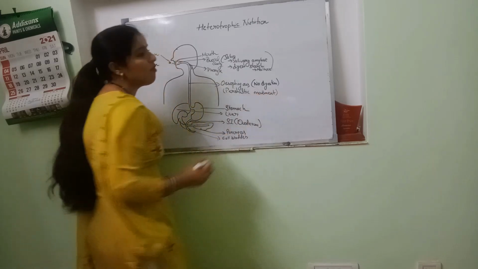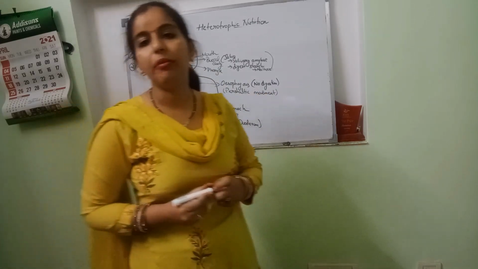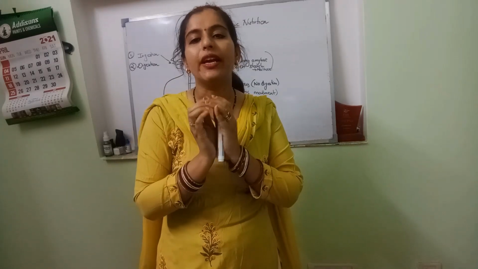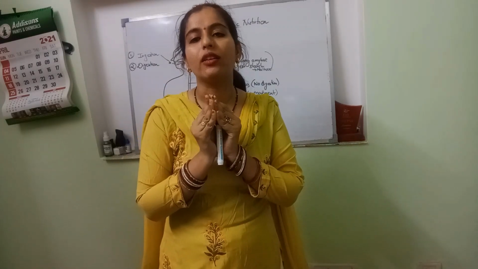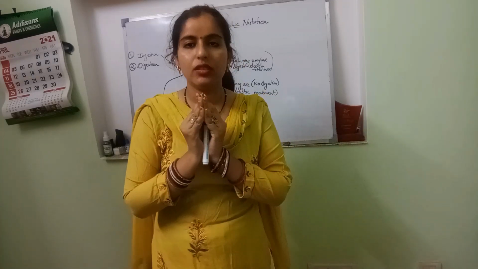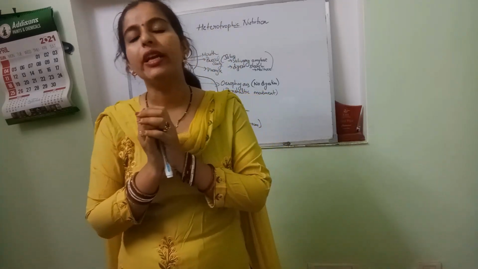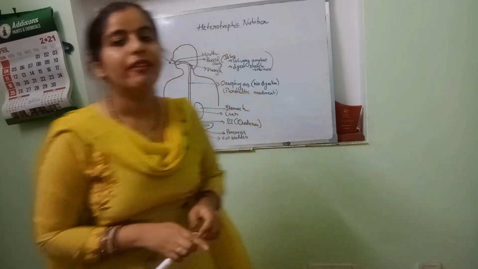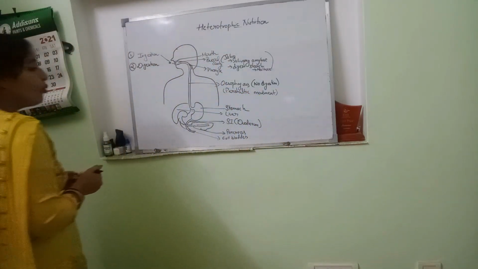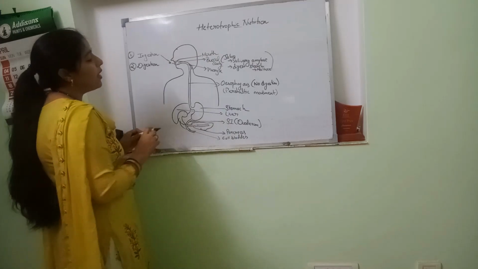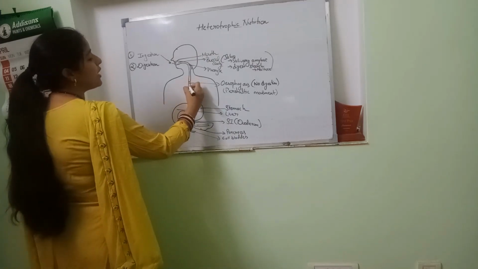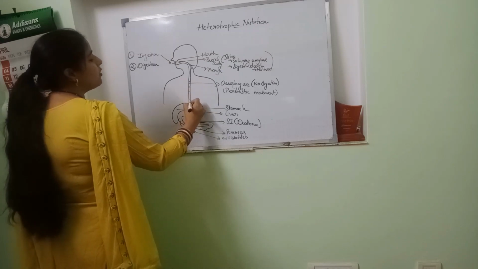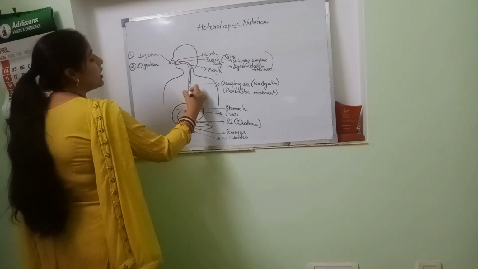Peristaltic movement means food is comparatively broader than the tube, which is very narrow. Whenever the food is entering inside, it has to contract and relax. When it relaxes, it opens up for the food to come in, then it will squeeze itself so that food can go down. So contraction and relaxation will be taking place, peristaltic movement, but when food enters, there is no digestion in the stomach. Sorry, in the oesophagus.